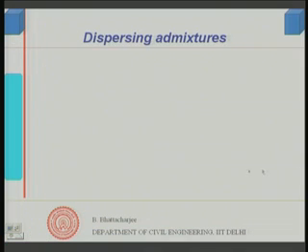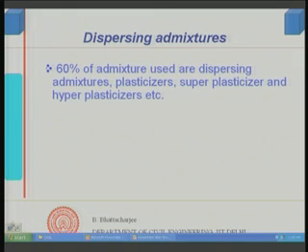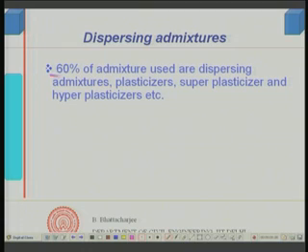So, we are focusing our discussion on dispersing admixtures, and as you can see, 60% of the consumption of admixtures in the world is dispersing admixtures. That is, the majority of the admixtures are used for plasticizing or improving the workability of concrete.